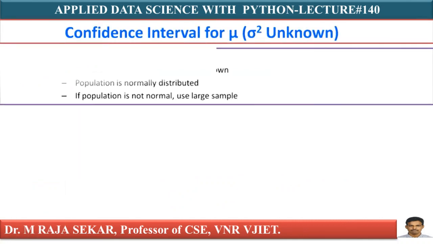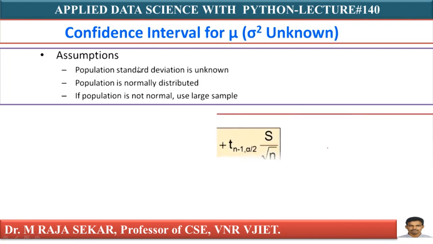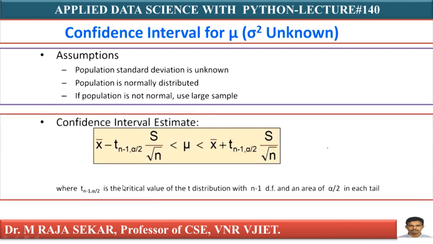Now we will try to understand the confidence interval for mu, sigma square unknown. The assumptions are that the population standard deviation is unknown and the population is normally distributed. If the population is not normal, just use large samples. This is the formula, just like the formula which we discussed in previous lectures. It is something like x bar plus or minus margin of error, with t of n minus 1 degrees of freedom.